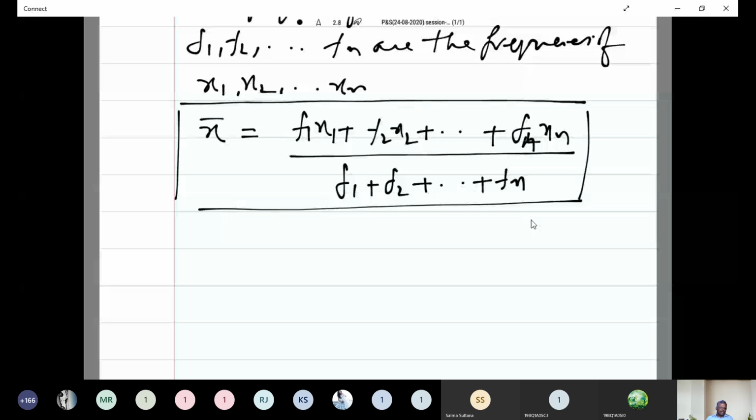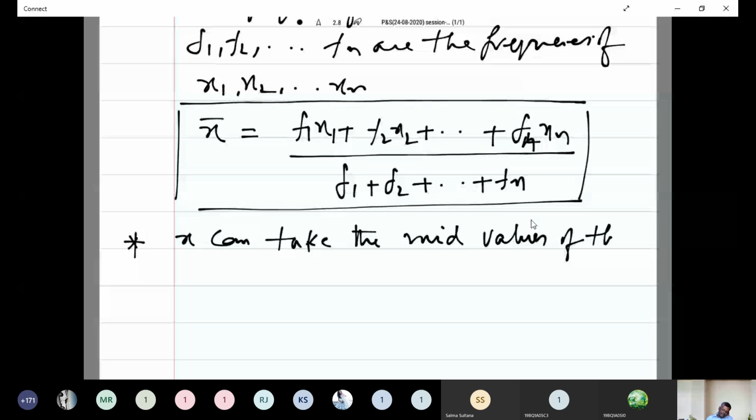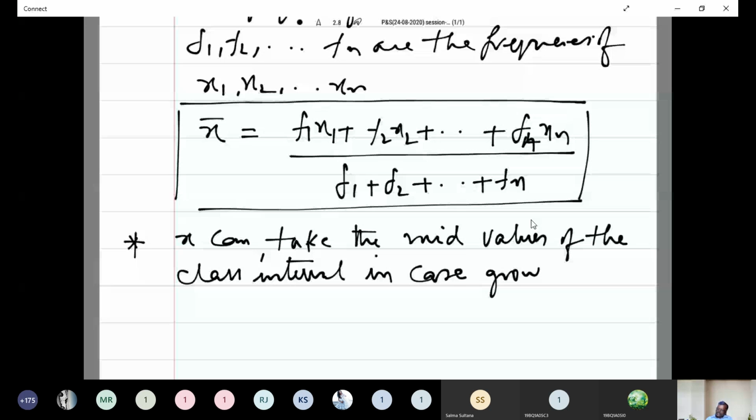variable corresponding to the frequencies. Here, one important condition that you have to always keep in mind: xi can take the mid values of the class interval in case of grouped data or continuous data. It is a very, very important point that you have to keep in mind.